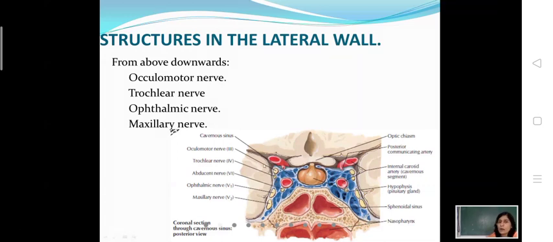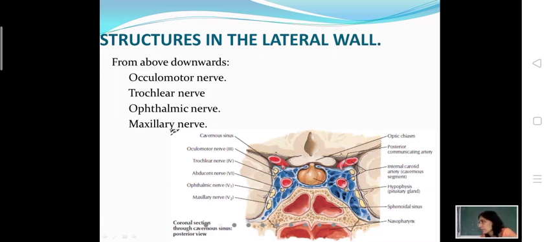What are these structures? From above downwards, all these structures are nerves: oculomotor nerve, that is the third cranial nerve, trochlear nerve, that is the fourth cranial nerve, then the ophthalmic division of trigeminal nerve, and below that the maxillary division of trigeminal nerve.